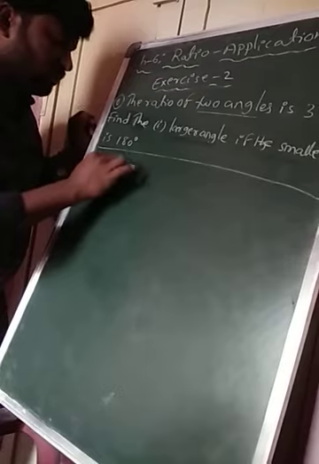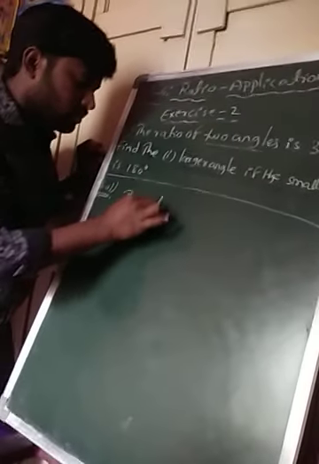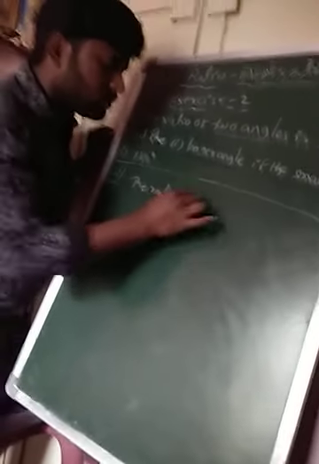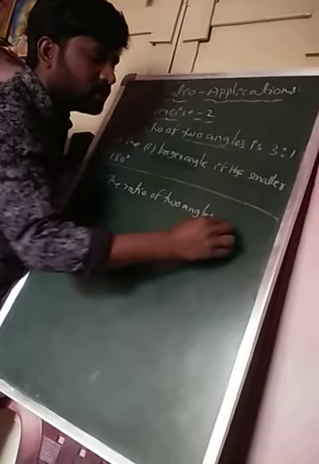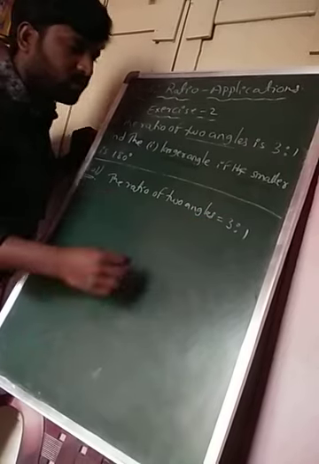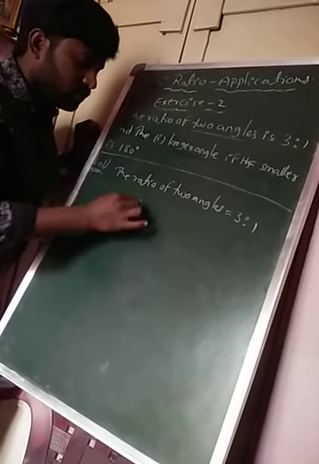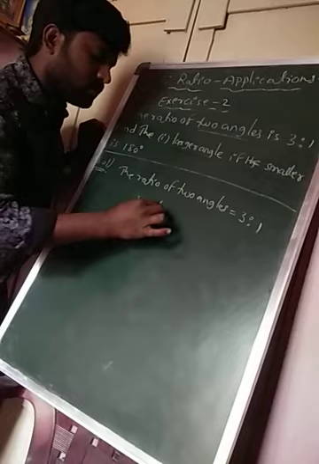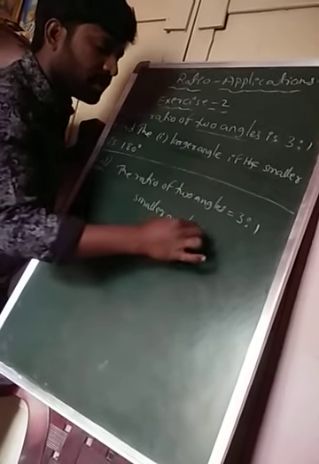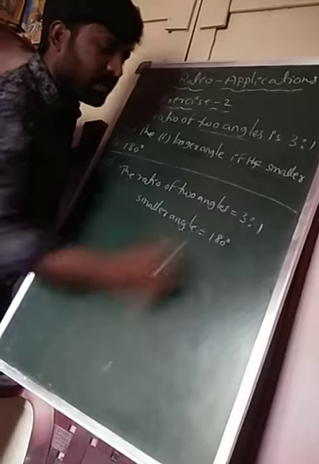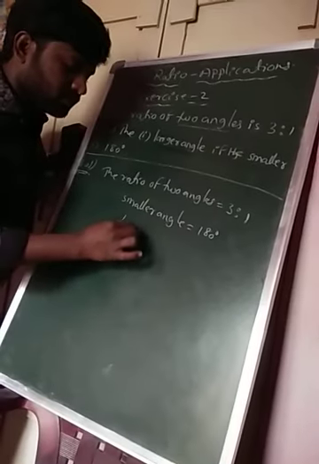The ratio of two angles is 3:1. Given, what is the smaller angle now? The given smaller angle is equal to 180. So the larger angle